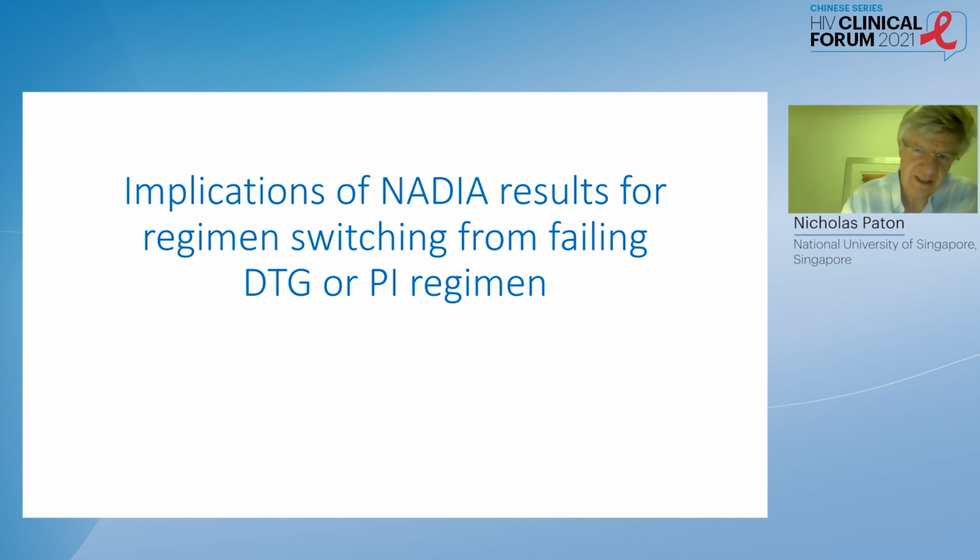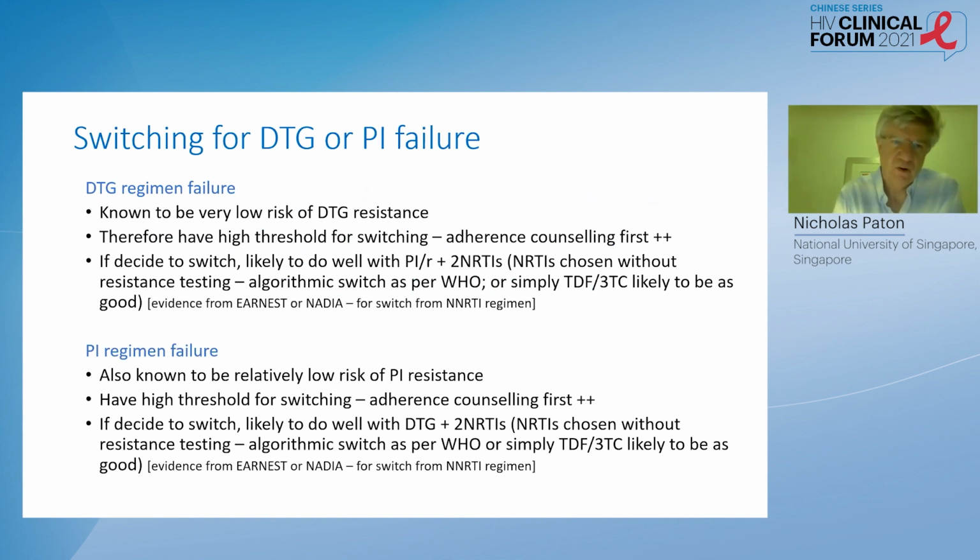But what about if a patient is on dolutegravir first line, or PI first line or second line, and they're failing on that regimen? Can we extrapolate from what we know from NADIA? So firstly, for a dolutegravir regimen failure, we know that there's a very low risk of dolutegravir resistance in a 2 nucleoside and dolutegravir regimen failure. Usually the resistance is to the nucleosides.